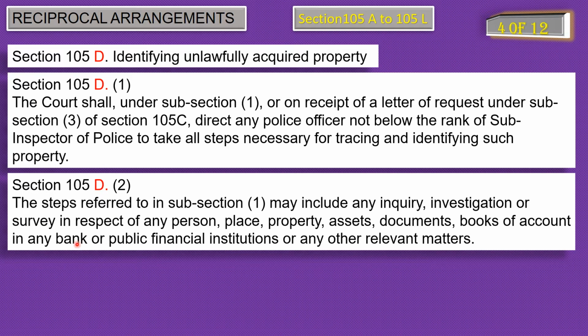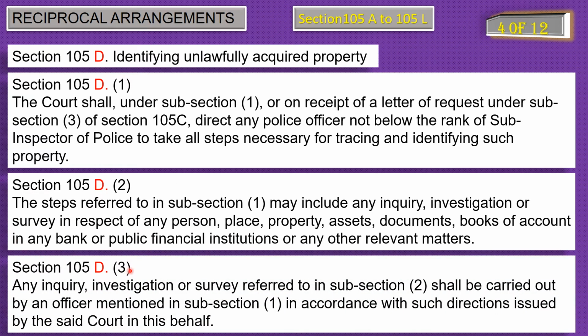You might have learned it by heart by now. Anyway, let's come to the third point. Subsection 3 of section 105D. Any inquiry, investigation, or survey referred to in subsection 2 shall be carried out by an officer mentioned in subsection 1 in accordance with such directions issued by the said court in this behalf. Which means that an inquiry, investigation, or survey by a police officer can be done only on the directions of the court. With this, identifying unlawfully acquired property topic is covered.